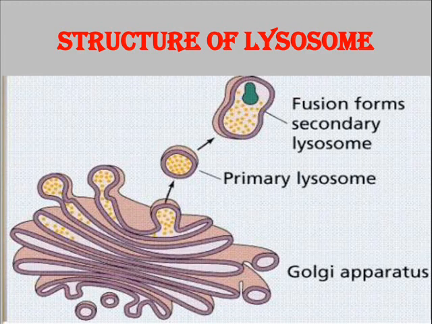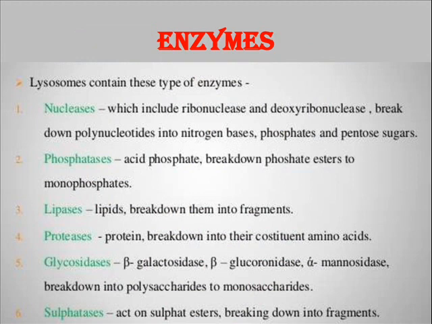This is the structure of a lysosome which is getting pinched off from the Golgi apparatus. The structure which initially gets pinched off from the Golgi apparatus, we call it the primary lysosome. When this primary lysosome fuses with another vesicle which contains the material which has to be digested, we get a secondary lysosome formed. This digestion process is carried out by a number of enzymes contained within the lysosomes. A few of the enzymes present in the lysosomes are nuclease, phosphatase, lipase, protease, glycosidase and sulfatase.